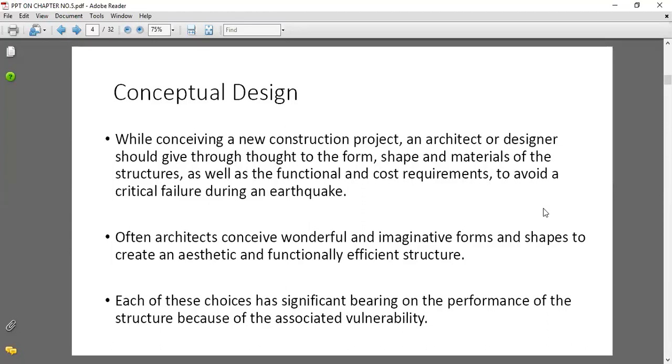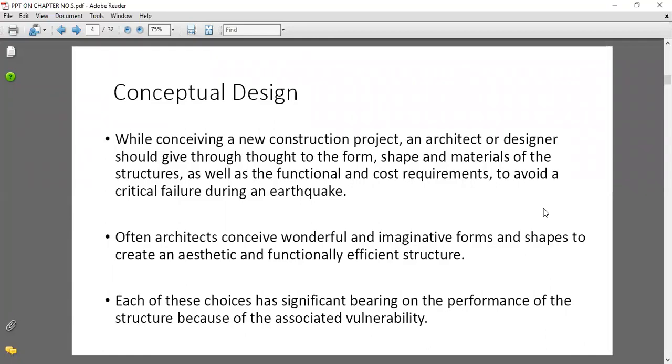Means in this point we'll discuss that while conceiving a new construction project, we are going to deal with the new project. At that time we have to go through processes like architectural as well as design. The architect will make a plan, and the designer should check the design. In this way, whatever the form, shape and materials of the structure we are going to use, that should be with respect to their cost requirements. All these parameters should be taken into account to avoid a critical failure during an earthquake.